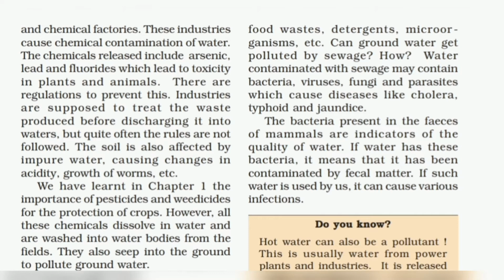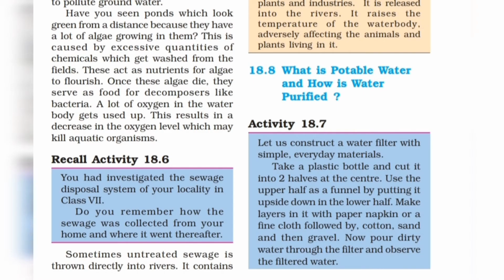So, now here they are telling that groundwater gets polluted by sewage. How? Water contaminated with sewage may contain lots of bacteria, viruses, fungi, and parasites, which can cause us diseases like cholera, typhoid, and jaundice. The bacteria present in the feces of mammals are indicators of the quality of water. Now, if water has these bacteria, it means that it has been contaminated by fecal matter. Now it is released into the rivers. It raises the temperature of the water body, adversely affecting the animals and plants living in it.